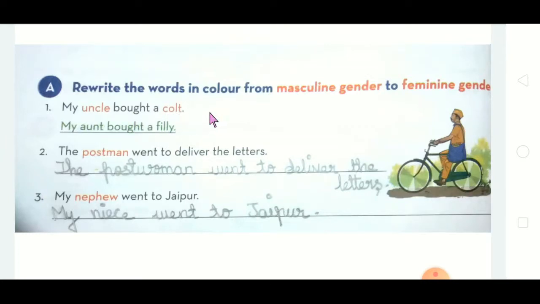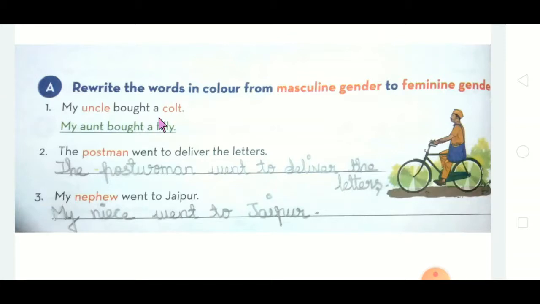My aunt bought a filly, because uncle is highlighted. See, colt highlighted. So for uncle, what is the feminine gender? Aunt. For colt, filly. So what is colt? Sorry, extremely sorry, here they have given masculine to feminine.